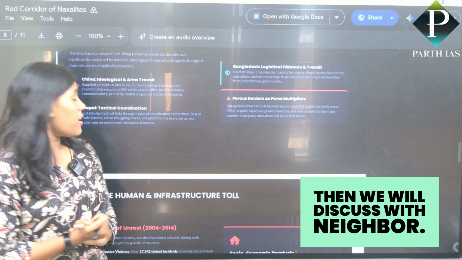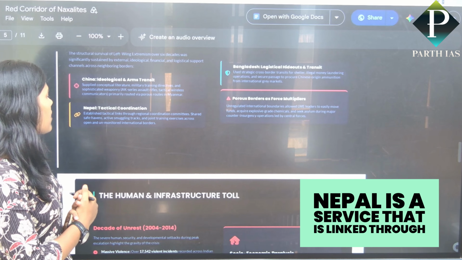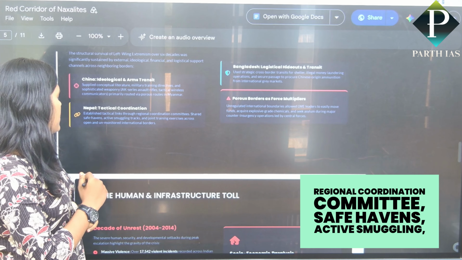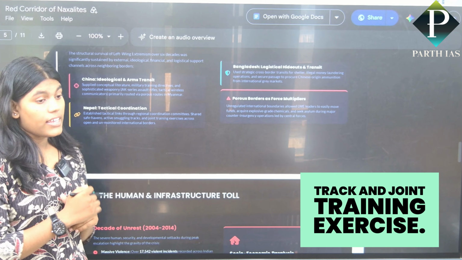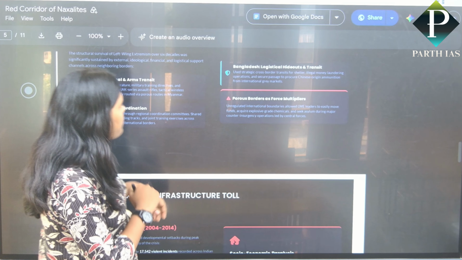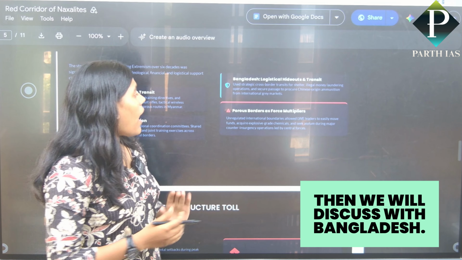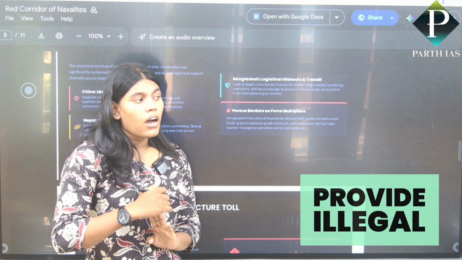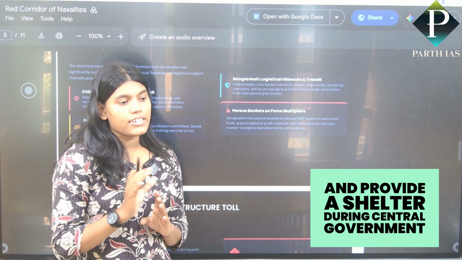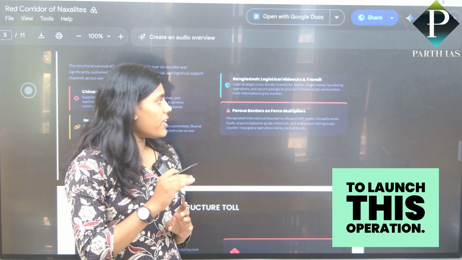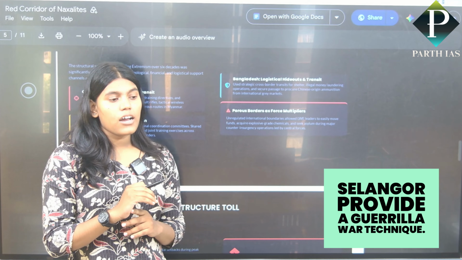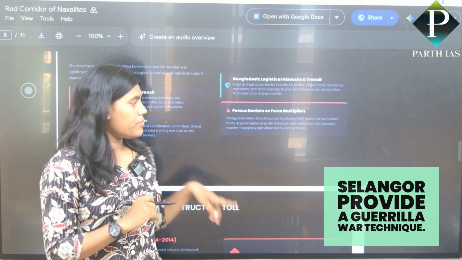Then Nepal: Nepal established links through a regional coordination committee, safe havens, active smuggling tracks, and joint training exercises, across an open and unregulated international border. Then Bangladesh: Bangladesh provides illegal money laundering channels and shelter when the central government launches operations against the Naxalites. And Sri Lanka: Sri Lanka provided guerrilla war techniques.